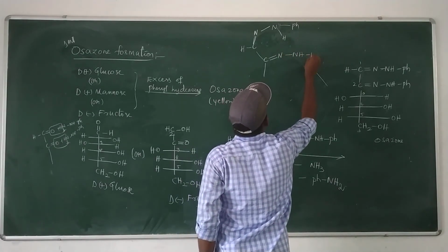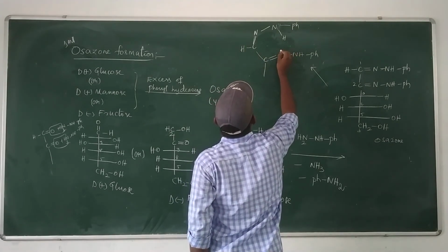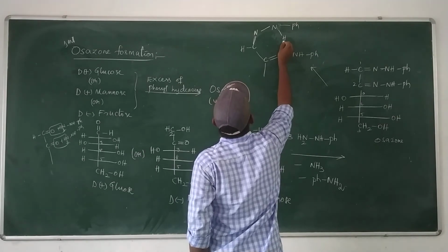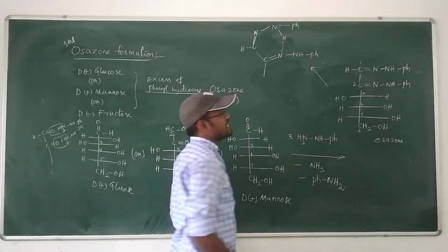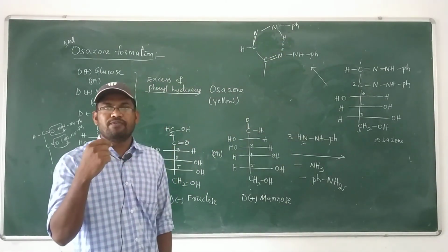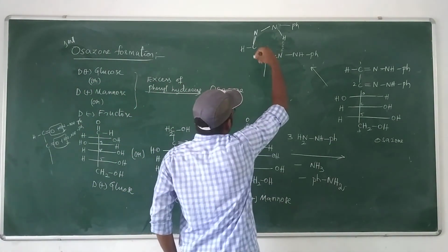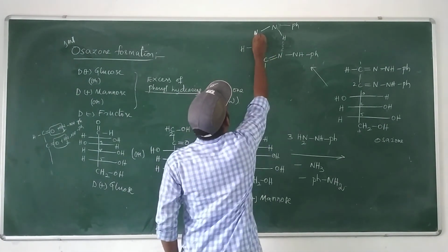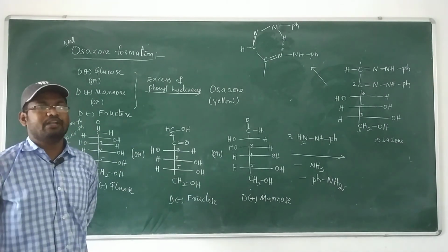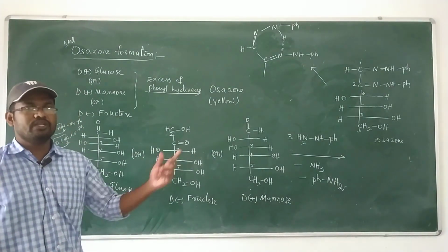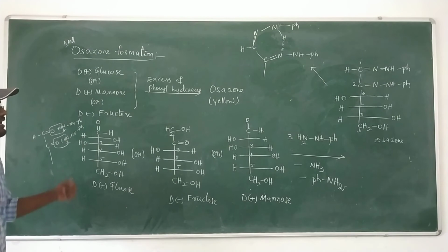Due to the electrostatic attraction between nitrogen and hydrogen, a hydrogen bond takes place between the nitrogen and the hydrogen, resulting in a 6-membered ring. That type of interaction is nothing but intramolecular hydrogen bonding. The total number of atoms involved is 6: 1, 2, 3, 4, 5, 6. With 6 atoms involved in intramolecular hydrogen bonding, the resulting osazone is always stable. So this is osazone formation. Next let's see enediol rearrangement.